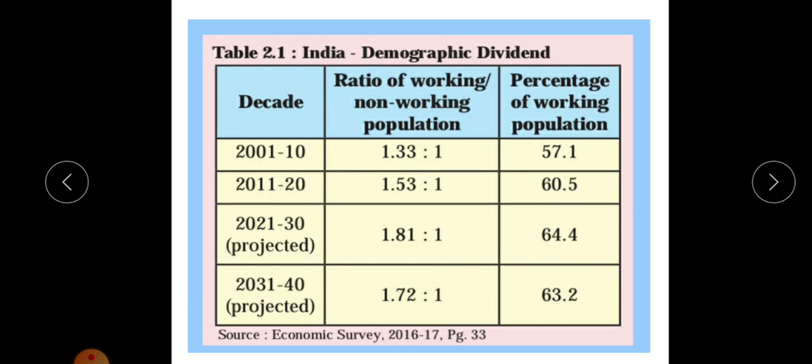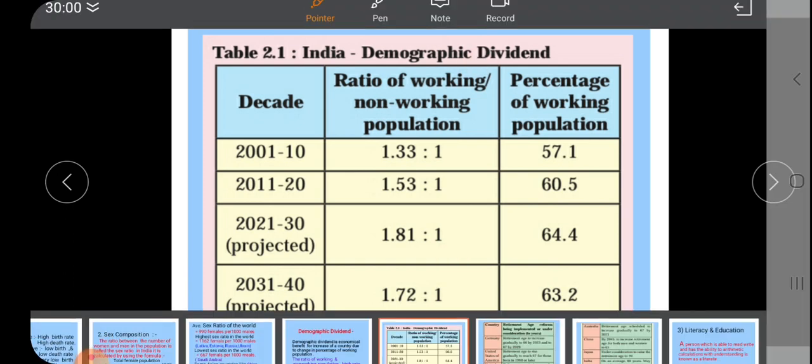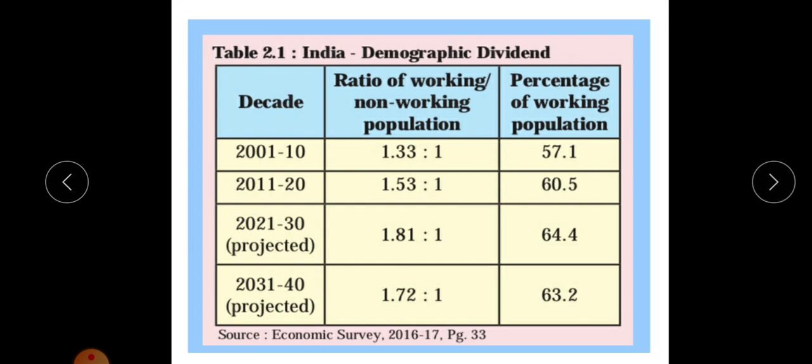All these factors affect the demographic dividend. Government policies are also important in the demographic dividend.